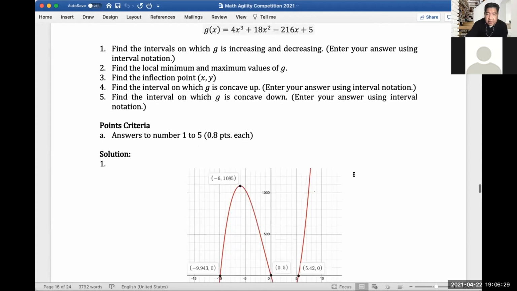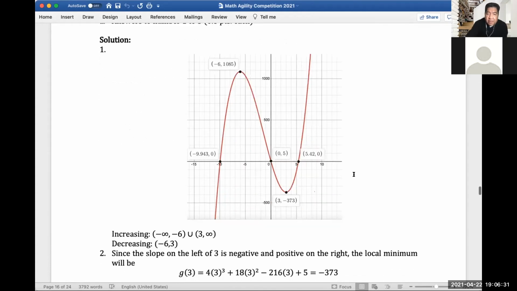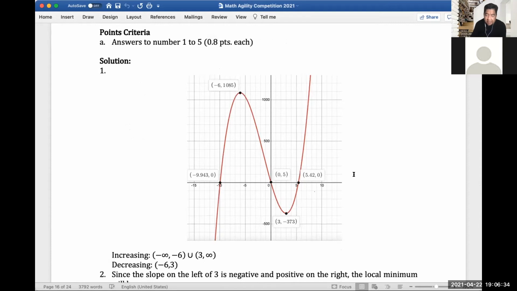So that's what I did here. We can easily see that it's increasing from negative infinity, so it starts from here up to the peak, which is at negative 6. So I got the first notation here. And then where else is it increasing? Of course, from 3 at the bottom part here going to positive infinity, right? So in interval notation, this is how it will look: parenthesis negative infinity, comma negative 6, union of parenthesis 3, comma infinity.